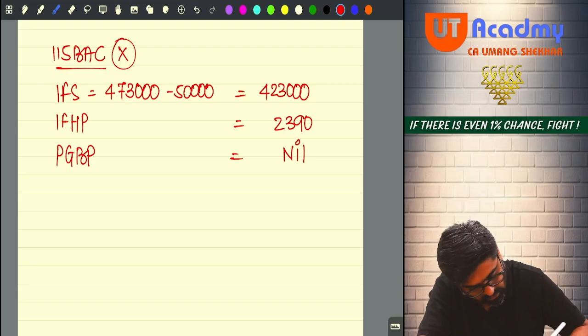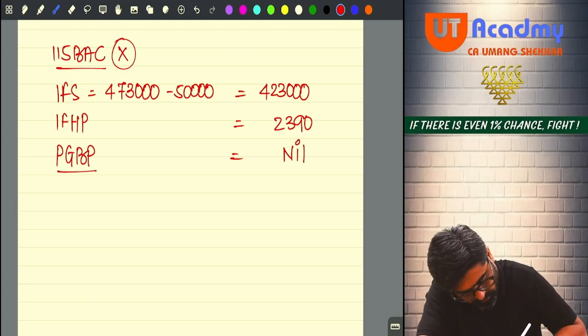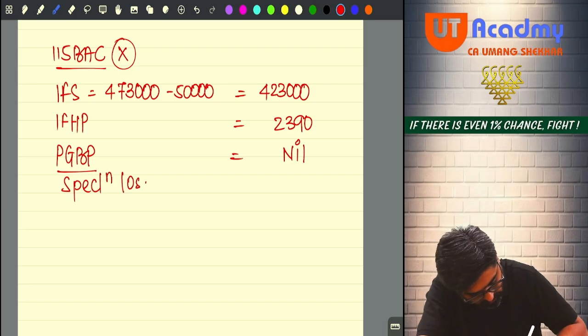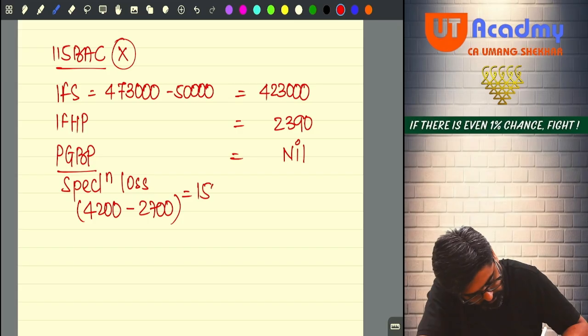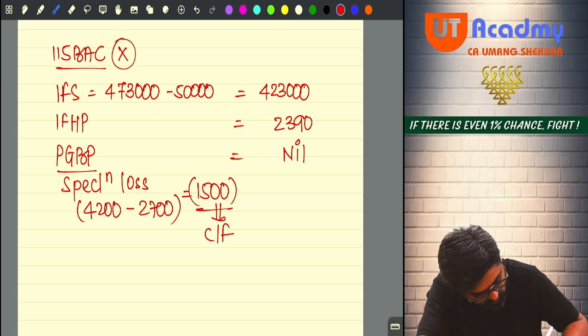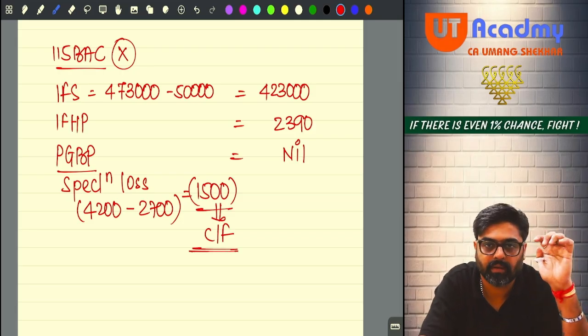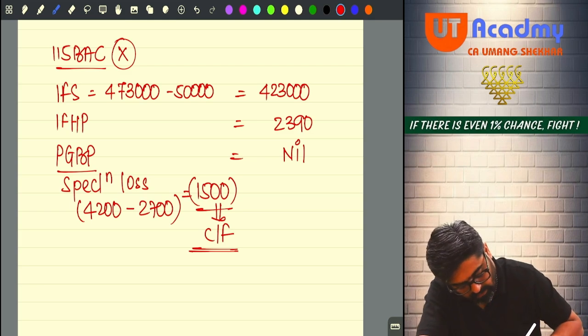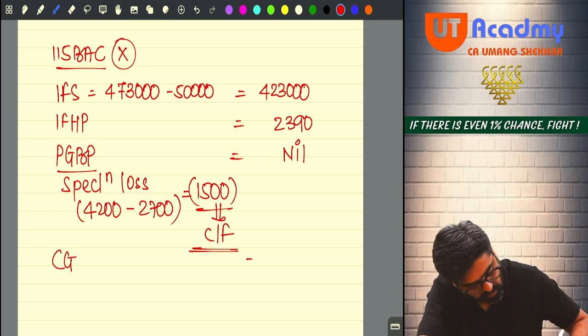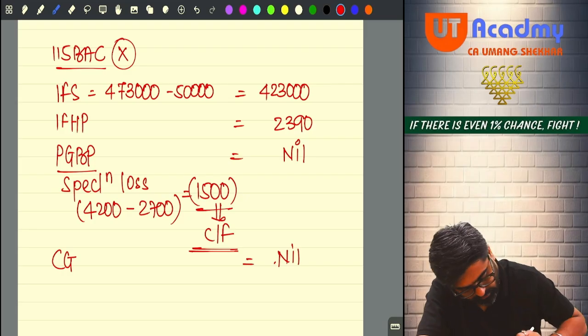Nil, sir. Siddhant was having speculation loss. How much? 4,200 minus 2,700 is equal to 1,500. Yes or no? This will be carried forward. Under both the schemes, this will be carried forward. His taxable PGBP income will be nil. Does he have any capital gain income? No, sir. No capital gain details are given.